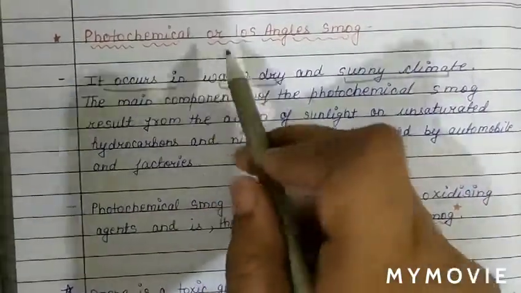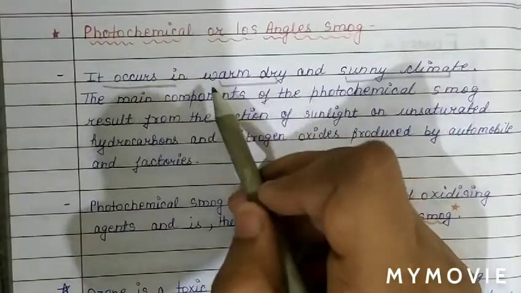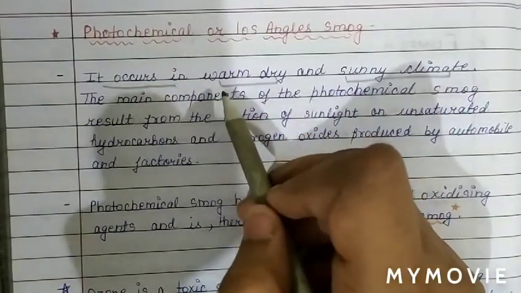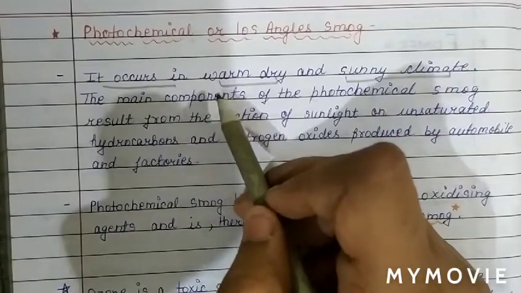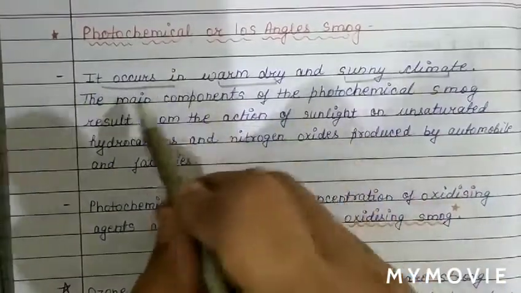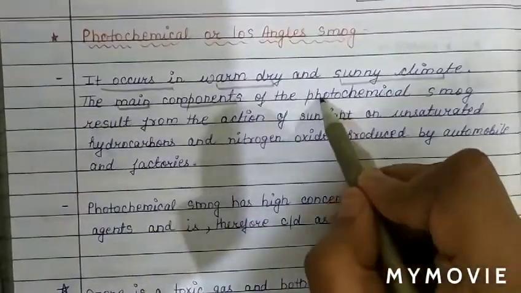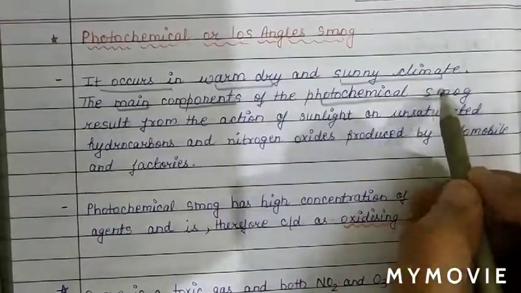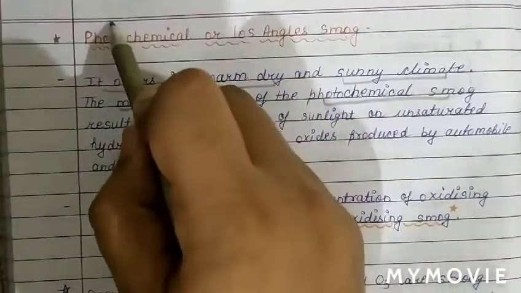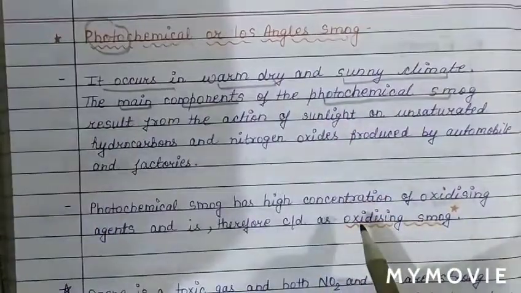And we have seen the components of classical smoke were smoke plus fog and sulfur dioxide, while for the photochemical smoke, the name is clear: photo means there is use of sunlight.